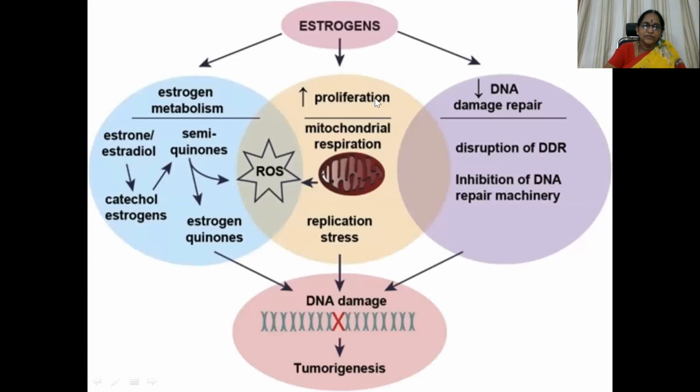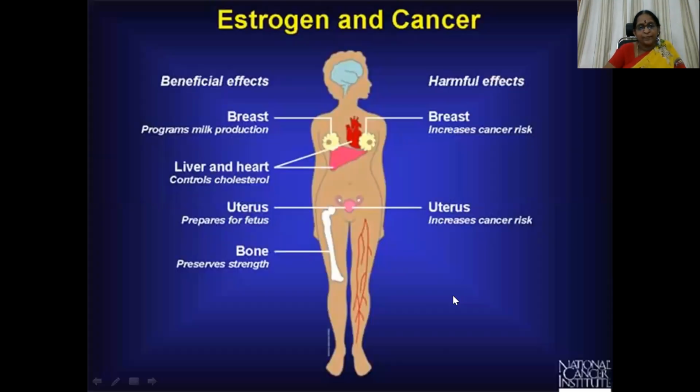So here you can see estrogens getting metabolized into various metabolic products. Then mitochondrial respiration and replication stress, ROS system is stimulated. Then disruption of DDR, inhibition of DNA repair machinery. So suppress DNA damage repair. So ultimately all these effects because of the ROS activation, DNA damage can be there and tumorigenesis can be there. So this is the inhibitor here. This step is inhibited with the usage of estrogens in this case.